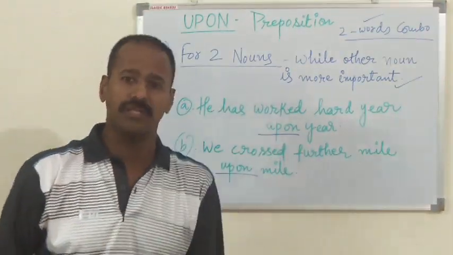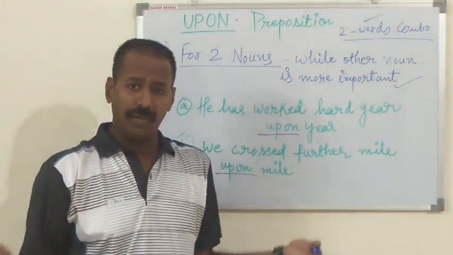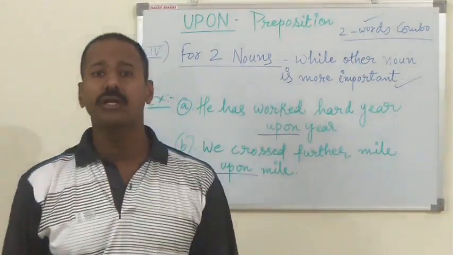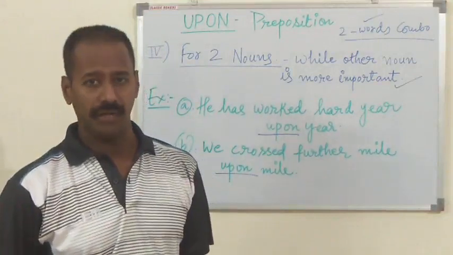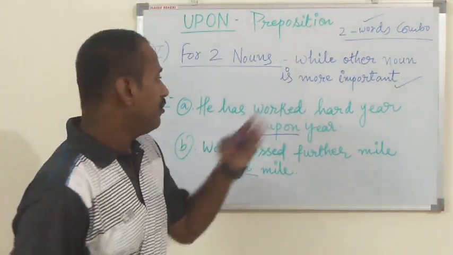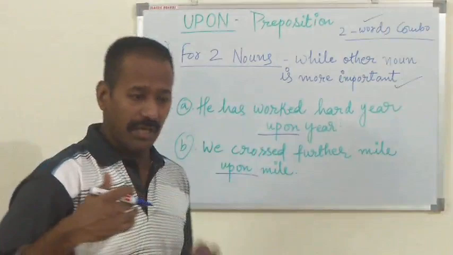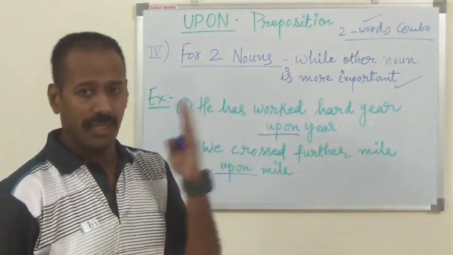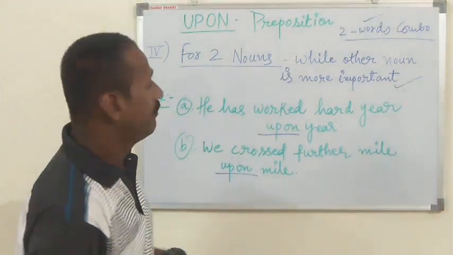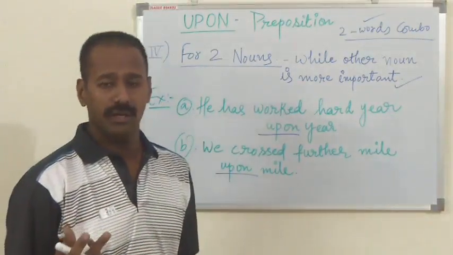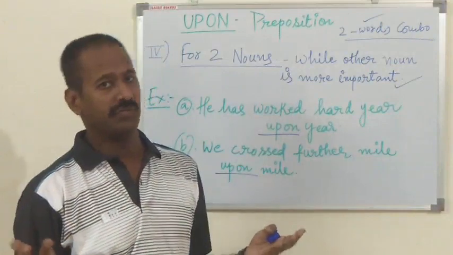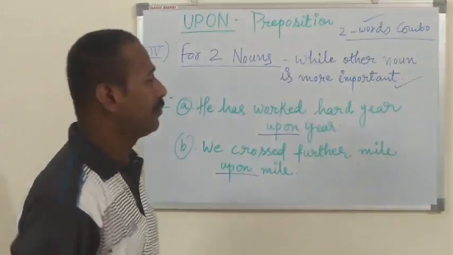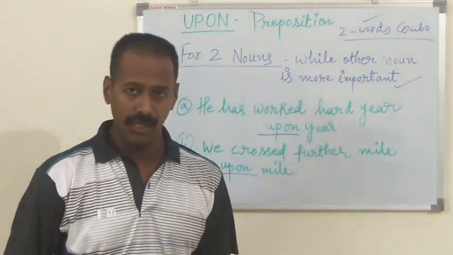Last year I got 50 marks. This year I got 70 marks. In upcoming months I got 87 marks. Like that, there is a gradual development and increase in the process. So wherever two nouns are used in a sentence like this, we have to use the preposition upon.